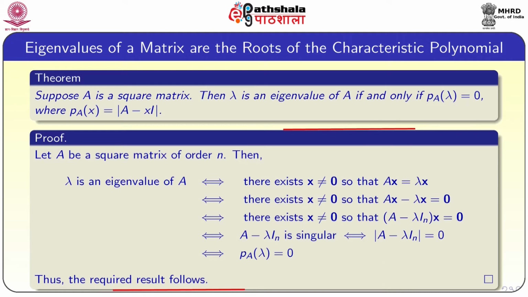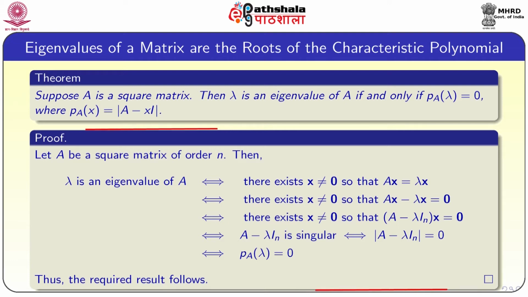So, that is there exists an x not equal to 0 such that Ax minus lambda x equal to 0, which is again equivalent to there exists an x not equal to 0 such that A minus lambda times I_n into x equal to 0. So, A minus lambda I_n is singular if and only if determinant of A minus lambda I_n equal to 0, which is equivalent to P_A of lambda equal to 0.